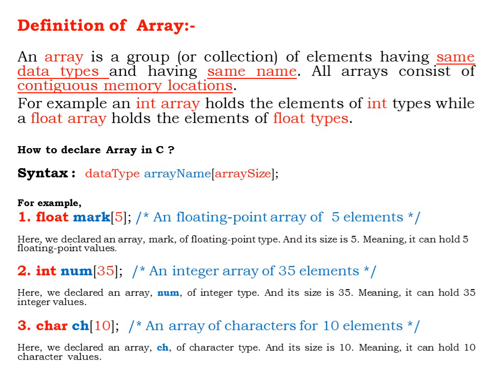The third example is an array of characters which holds 10 elements. So ch is an array of character type and the size is 10, meaning it can hold up to 10 character values. So this is how we define an array. We understood the syntax of declaring an array with an example.